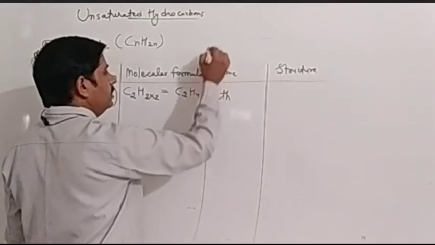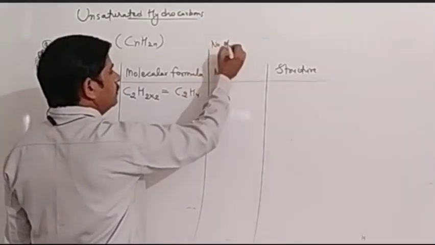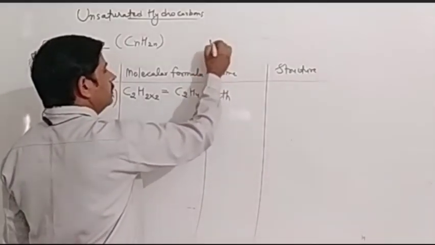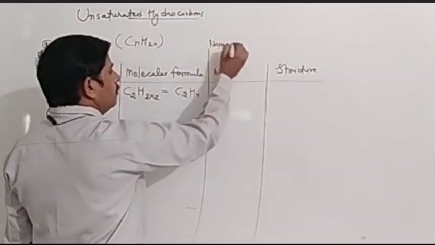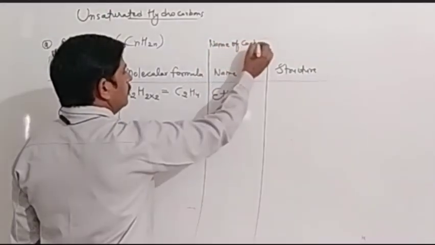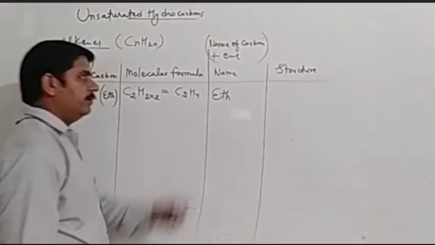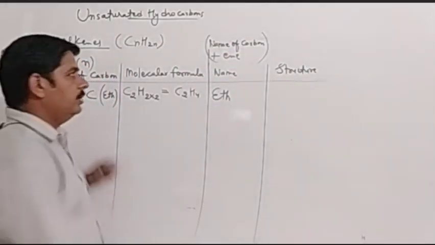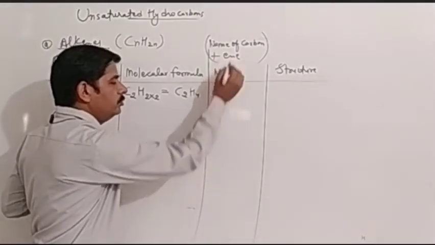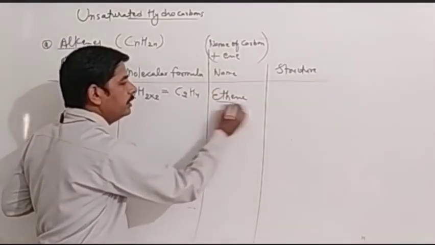How can you write the name? Number of carbon, sorry, name of carbon, plus ene. This should be the name. So name of carbon is eth, and what we have to use in the end is ene. So it will become ethene.